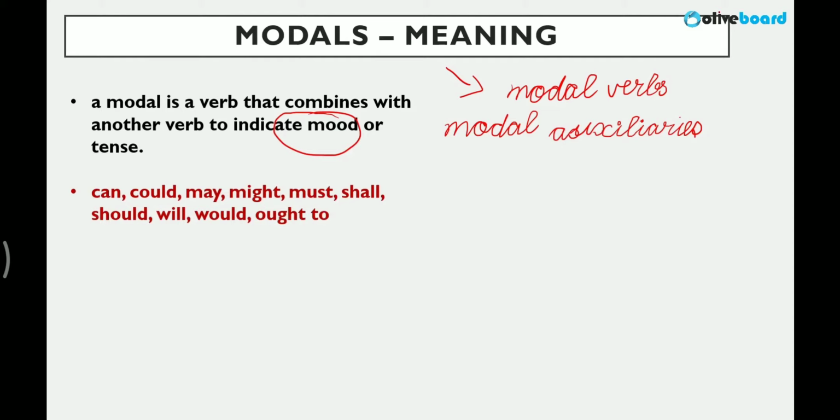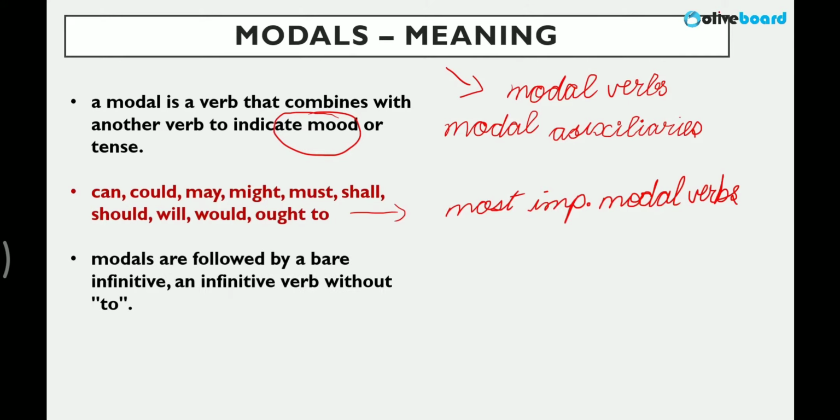These are the major modals which you should remember, the most important modal verbs. You should remember can, could, may, might, must, shall, should, will, would, ought to. Modals are followed by a bare infinitive, an infinitive verb without to. When we talk about a bare infinitive, it means any verb which is without the to form.